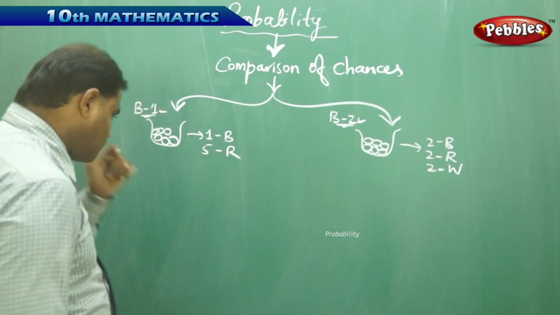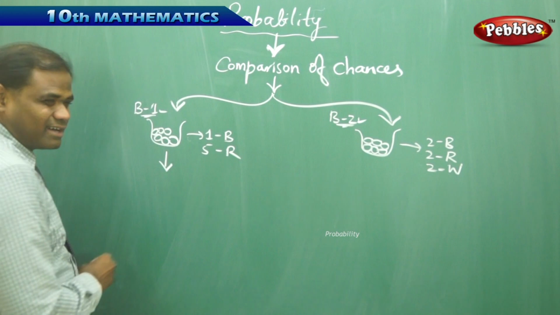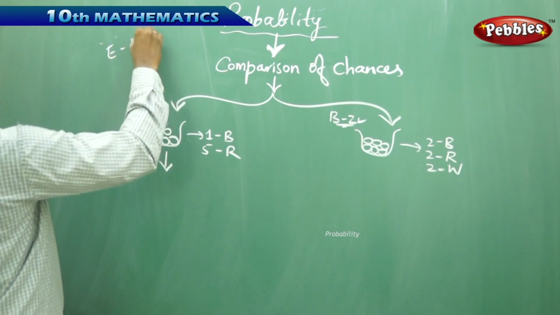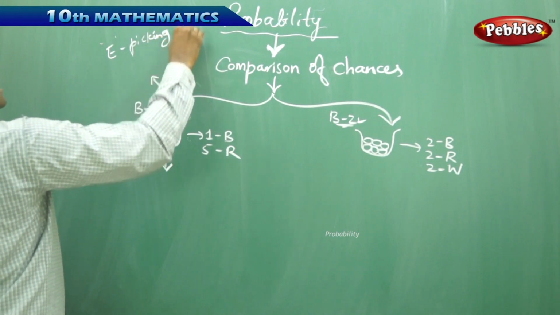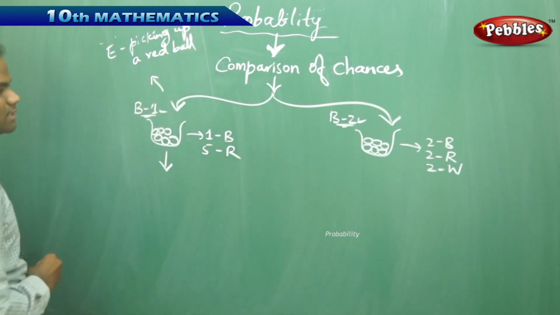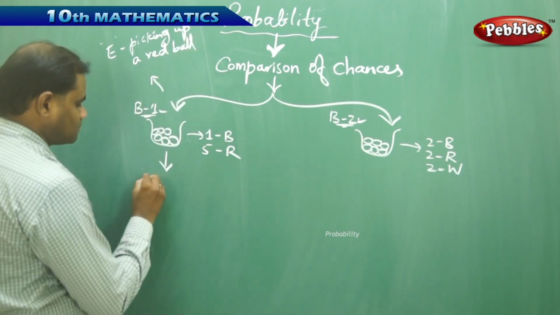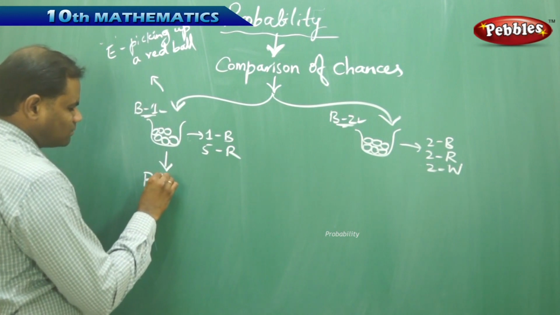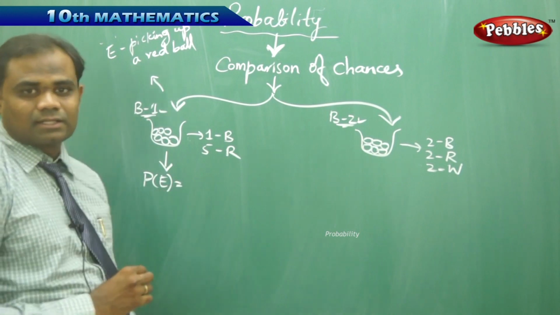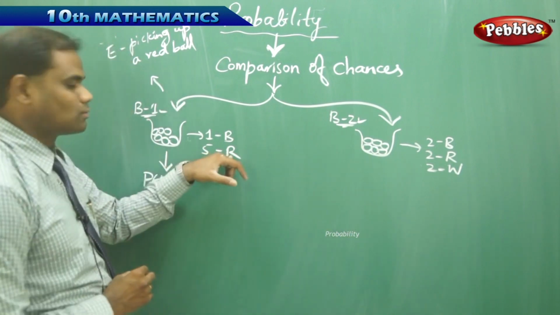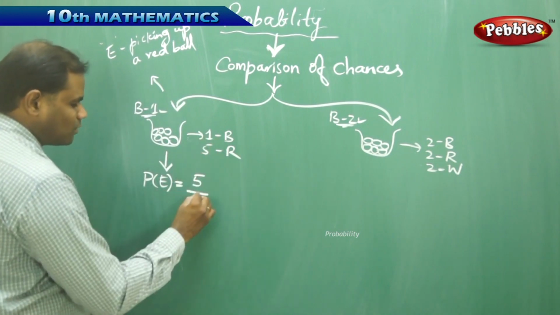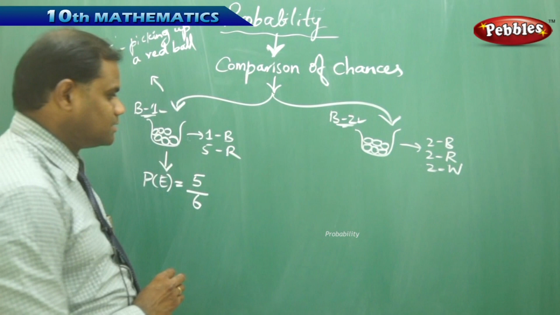Now in this, let's compare the two chances: where is the better chance of picking a red ball? If I wanted to find the probability of picking a red ball, the event in this case is picking up a red ball. The event of picking the red ball is n of E, that is the number of outcomes I can get out of the red balls: I can pick 5 different red balls and the total number of outcomes is 6, as clearly seen here.